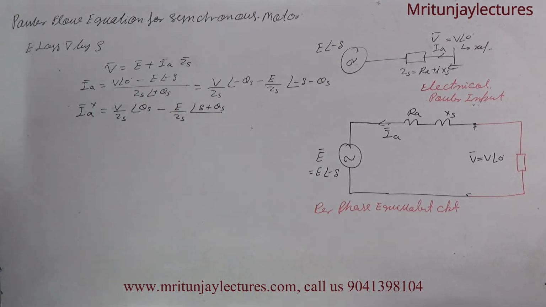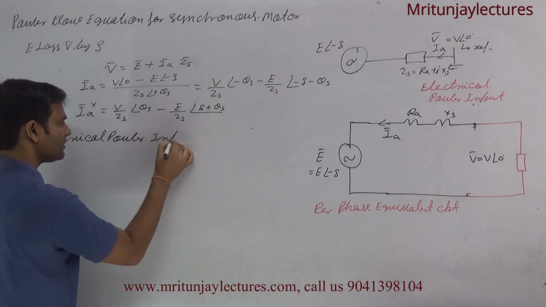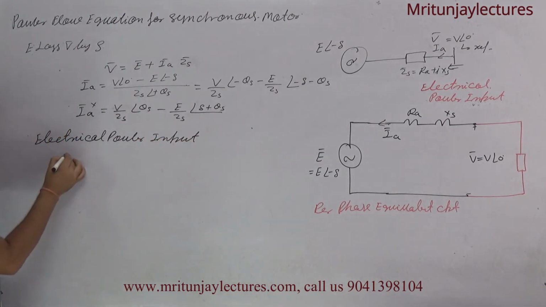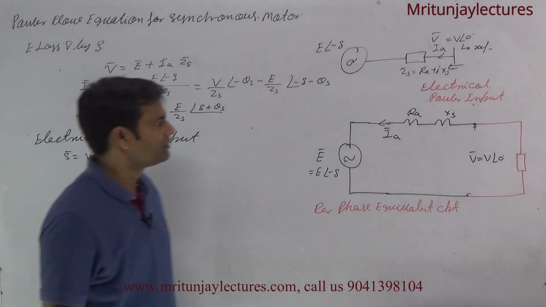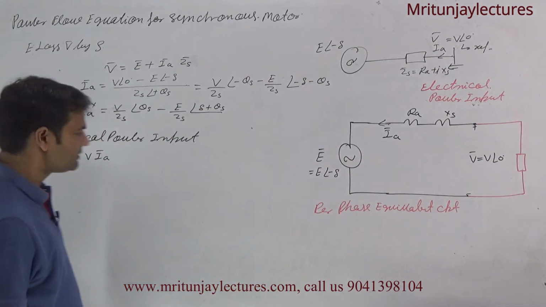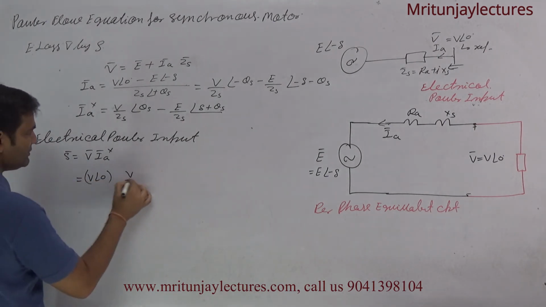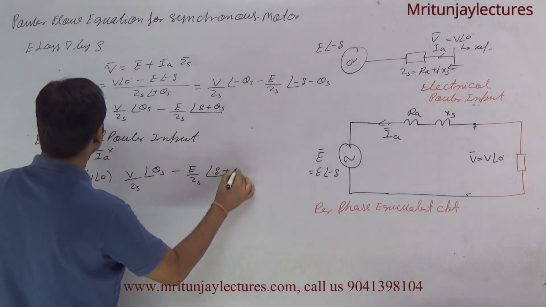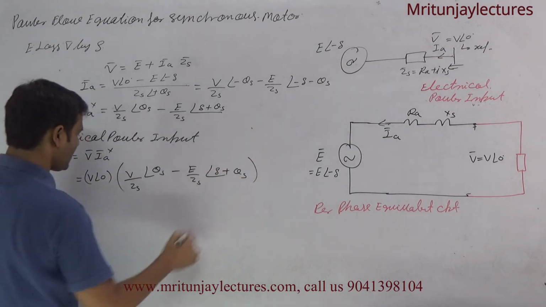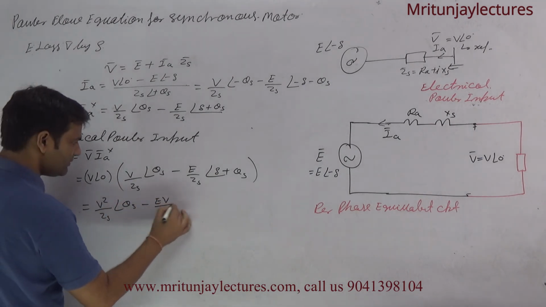Okay, now the electrical power input is equal to V into IA conjugate. V at the angle 0, and IA conjugate is V upon ZS at theta s minus E divided by ZS at delta plus theta s. Now finally we got V square upon ZS at the angle plus theta s minus E into V divided by ZS.